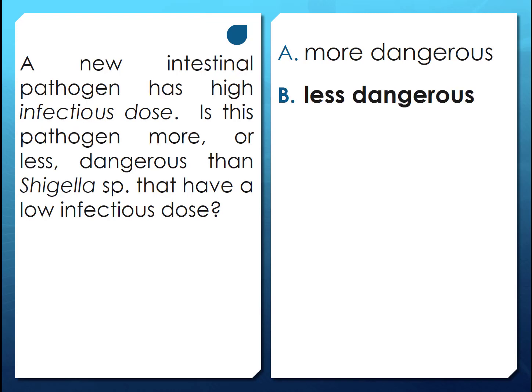It's going to be less dangerous, right? So think about it this way. Shigella's infectious dose is somewhere between 8 and 10 cells, which is terrifying. 8 to 10 cells, and you will get a Shigella infection. Whereas this organism has a high infectious dose, which means you could put 8 to 10 cells on your salad and eat it, and it wouldn't be a problem. You would have to have, say, 800 to 1,000 cells in order to get sick. So it's less virulent, it's less dangerous.